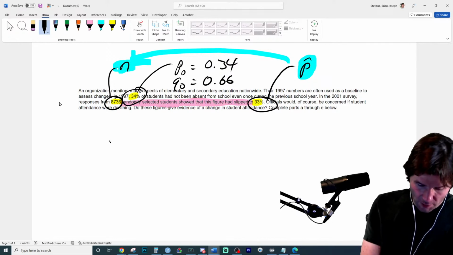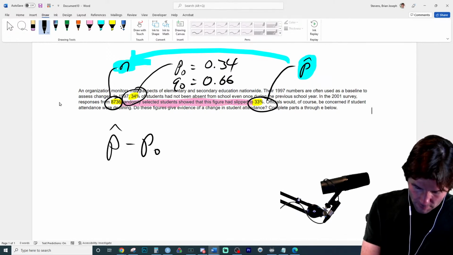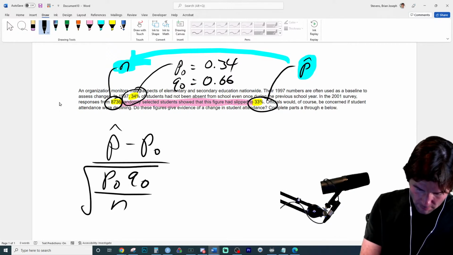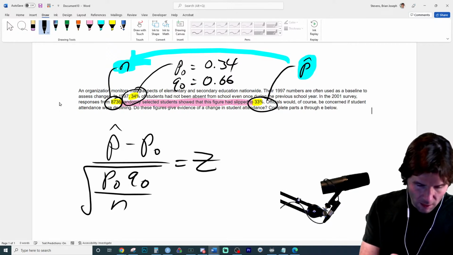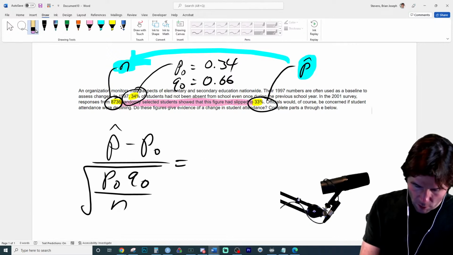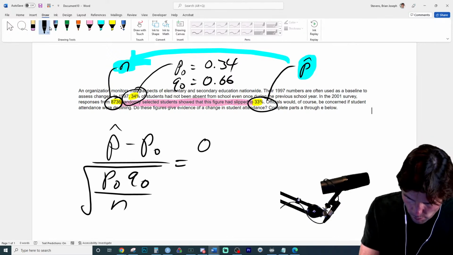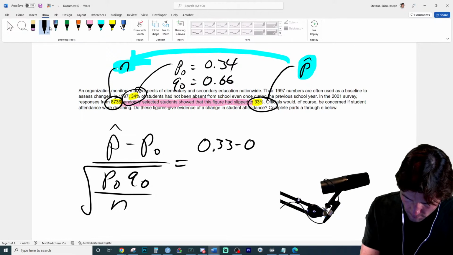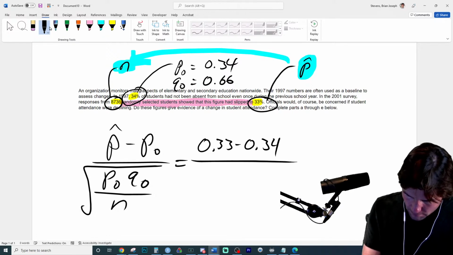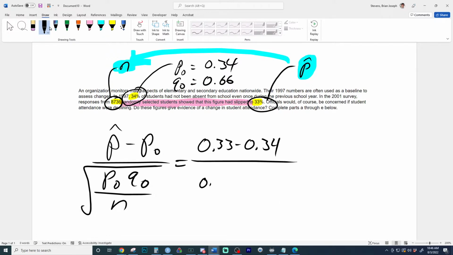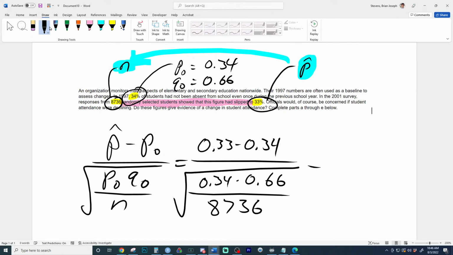So now we just solve the problem. And that's the z-score. Let's check it out.